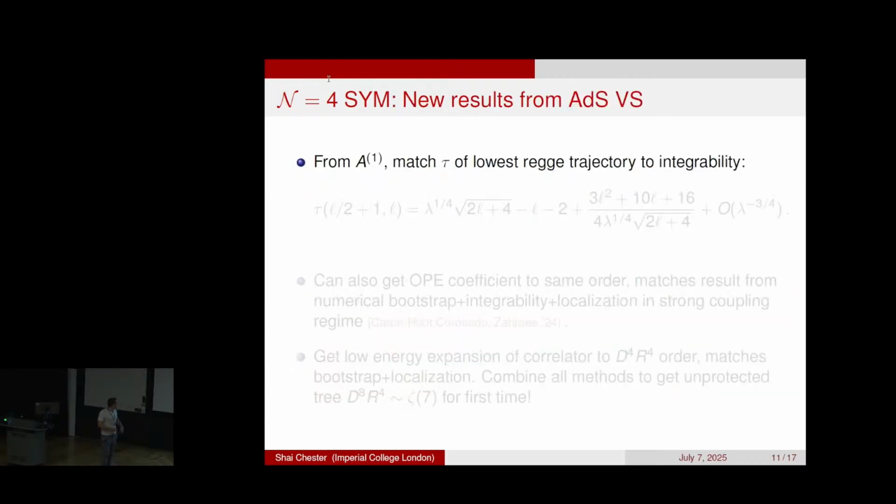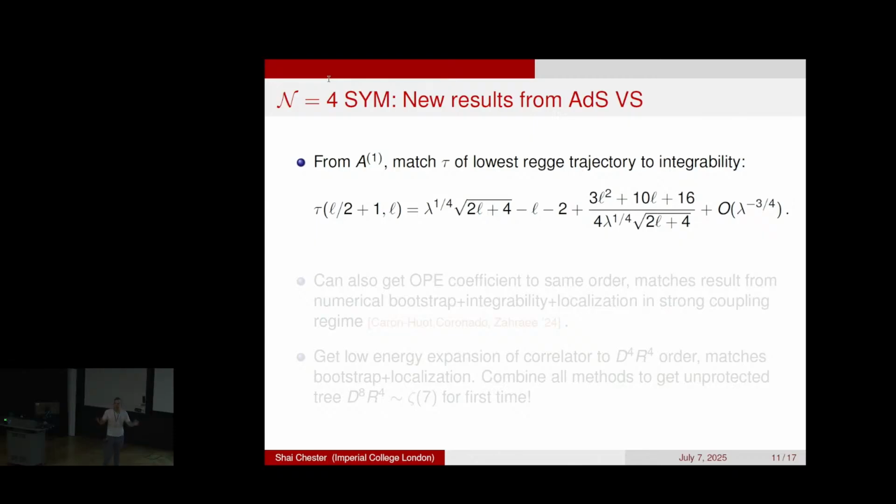OK. So now the new results that you get, and everything here was done in the papers by Fernando, João, and Tobias. Once you fix the first AdS correction, A1, you can now extract the first 1 over lambda correction to this lowest Regge trajectory. So when spin is 0, this is Konishi. You get the expected flat space answer, you get this kind of shift, and then you get this non-trivial 1 over lambda correction. And this precisely matches integrability.